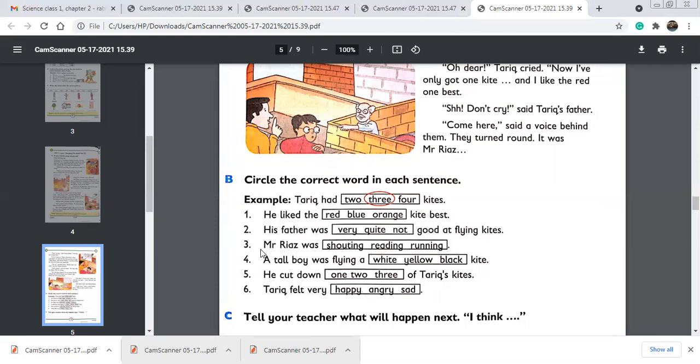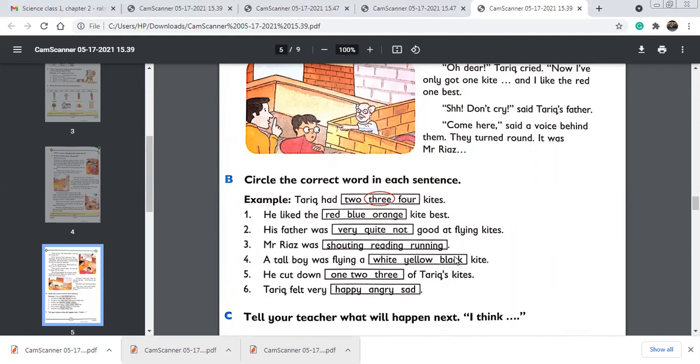Okay. Number 3, Mr. Riaz was shouting, reading, running. Mr. Riaz was obviously reading. He was not shouting, he was not running. So you have to circle the word reading. Number 4, a tall boy was flying a white, yellow, black kite.